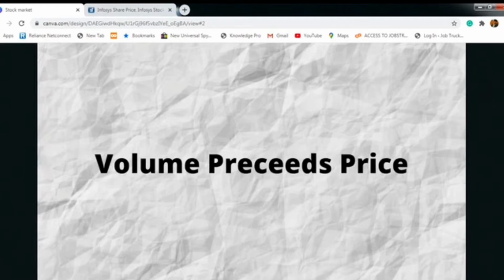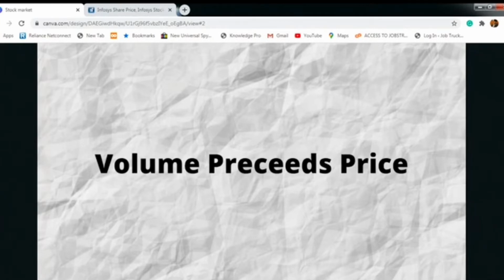So it is not one or two quantity of stock that needs to be sold. There should be big quantity. That's what I am trying to convey. Only then can we believe it, and only then will the volume change. When the volume is changing, you can say it is a stable price. That is the importance of volume, and it is a very important factor in stock trading, and it is highly essential. So we say volume precedes price.